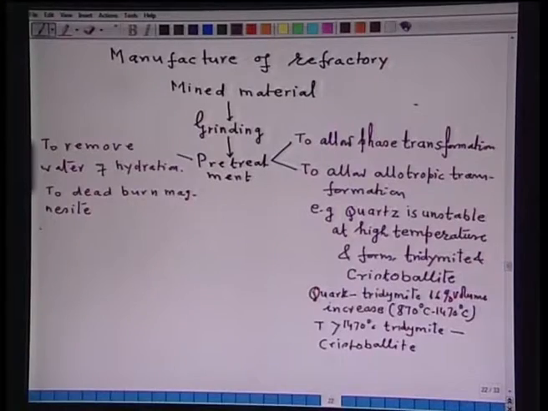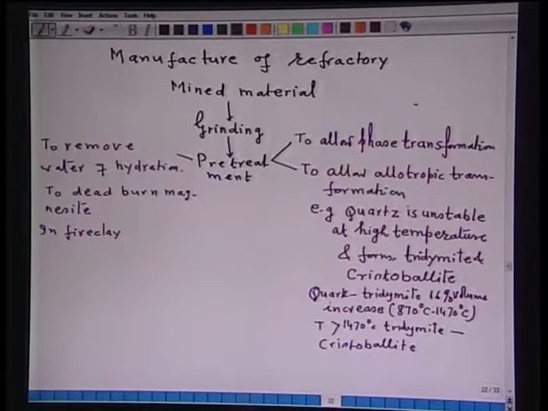Another important thing, in fire clay, mullite formation is important, because mullite imparts resistance to slag as well as high temperature strength to the refractory material.